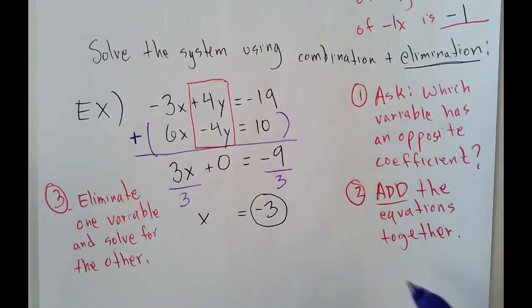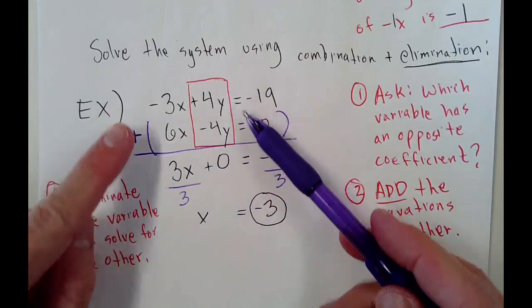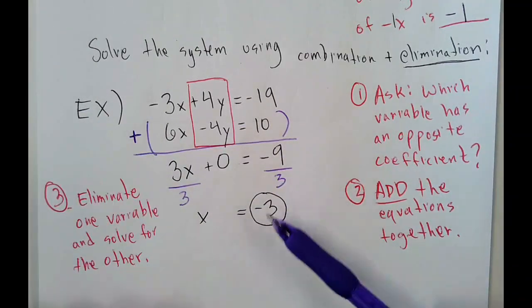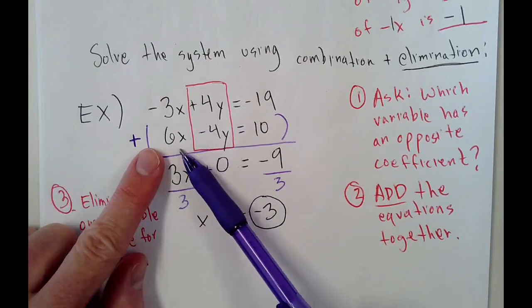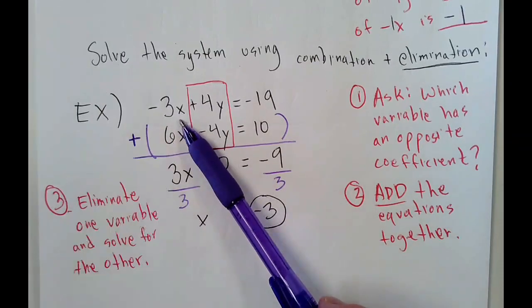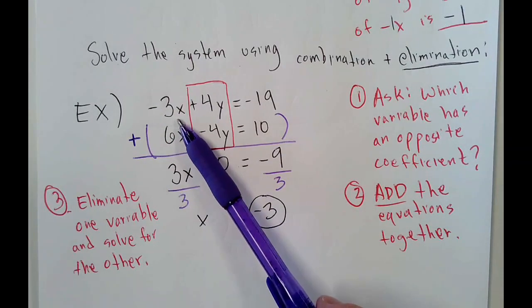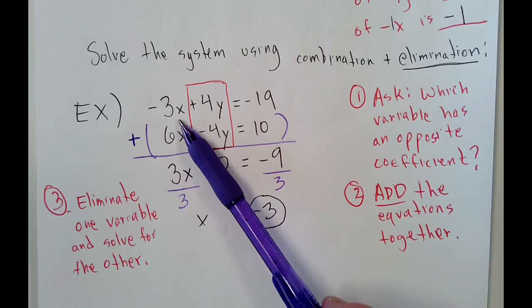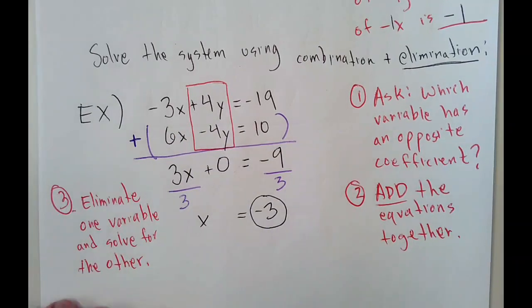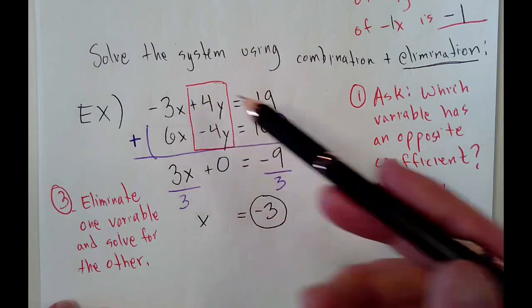Now, at this point, I will take it and plug it back into either one of these equations. I'm going to pick this top one right there. Okay, so I'll try that. And it doesn't matter which one you plug it back into so long as it's correct.